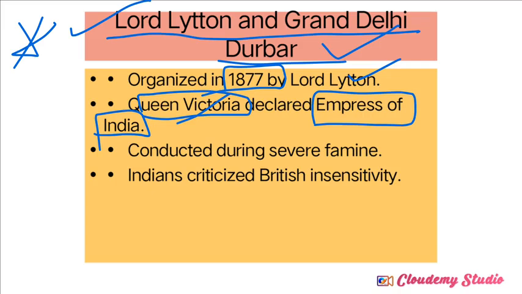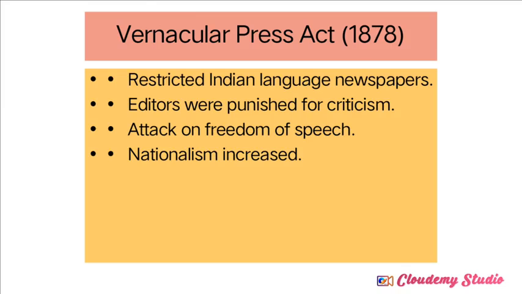This has become one of the important reasons for the growth of nationalism. Why? Because to organize this Grand Delhi Darbar, Lord Lytton spent money from the Indian royal treasury. Every amount was spent to declare Queen Victoria as Empress of India, but there was no benefit for the Indians. That's why Indians criticized the measure of Lord Lytton.